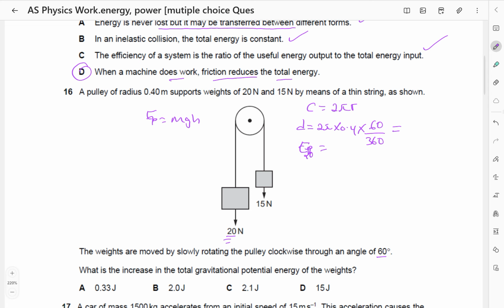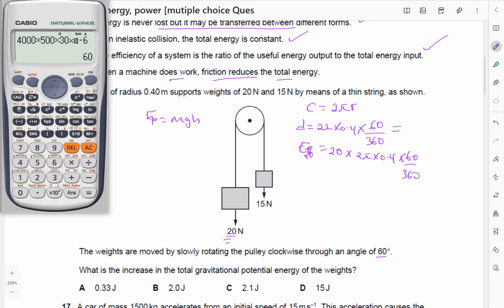So this is going to be the weight, mg, which is 20 newtons, times the distance moved, which is 2 pi times 0.4 times 60 over 360. So this one gains potential energy. It is 20 times 2 pi times 0.4 times 60 divided by 360. So the energy gained by this one is 6.378.